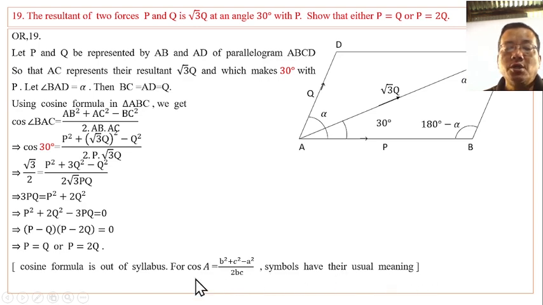Here a is the side opposite angle A, that is BC, b is the side opposite angle B, that is AC, and c is the side opposite angle C, that is AB. Capital letters denote the angles at the triangle's vertices, and small letters denote the corresponding opposite sides. Since it is out of syllabus, solve the problem accordingly.